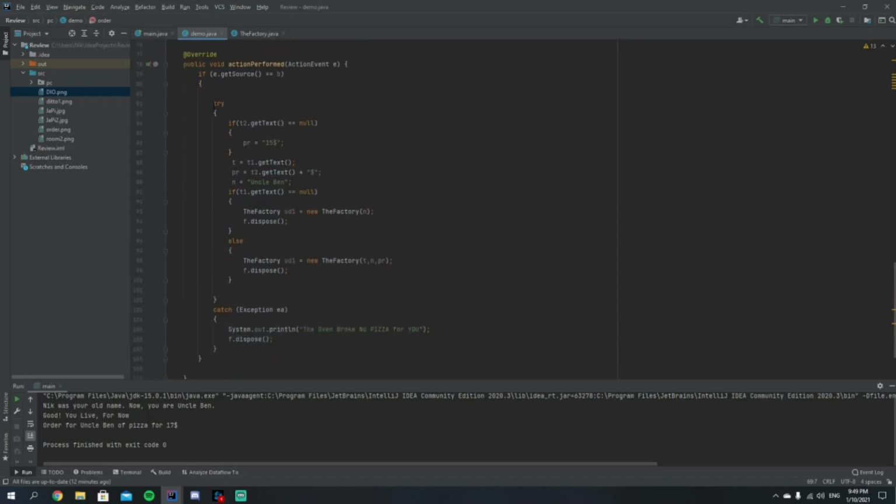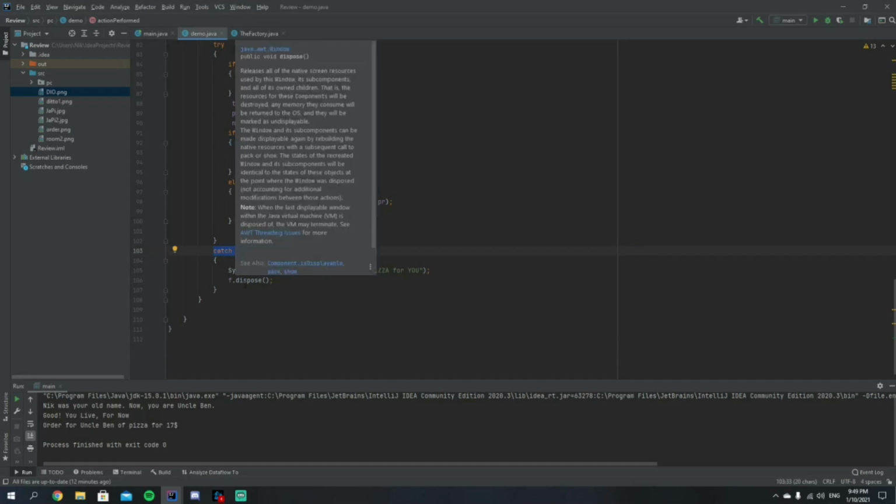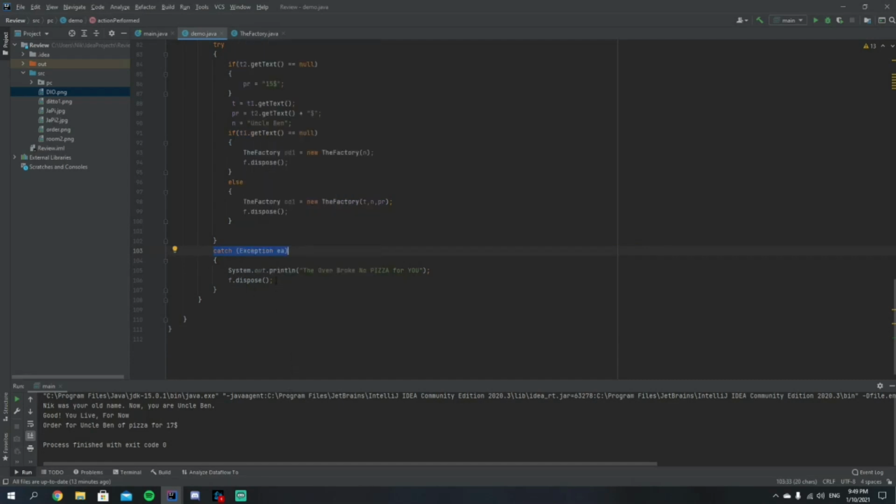So, as you can see right here, what I'm trying to do is, once I get my values, it accesses the method. Now, if something doesn't work, it will send you the exception, which is the catch. This is basically for whatever error it finds, it will return whatever's in here. So in this case, it will output to the screen, oh no, the oven broke, no pizza for you. And then it will dispose of the frame, which, because there's no other code to run, will end the program.